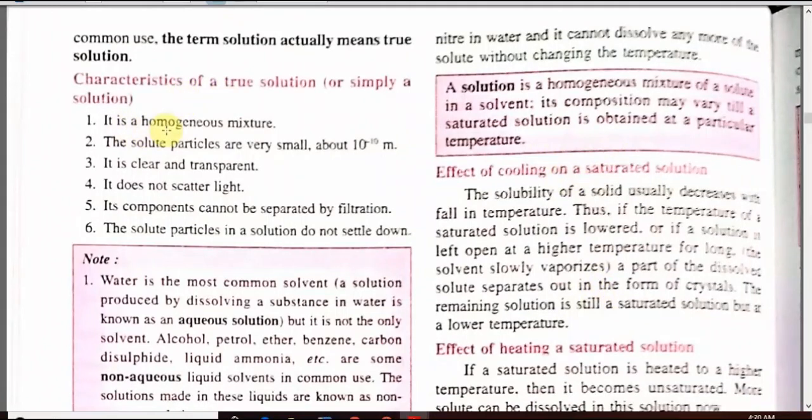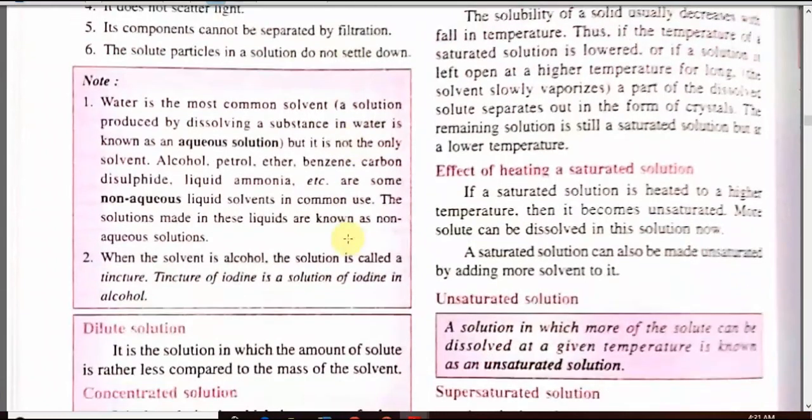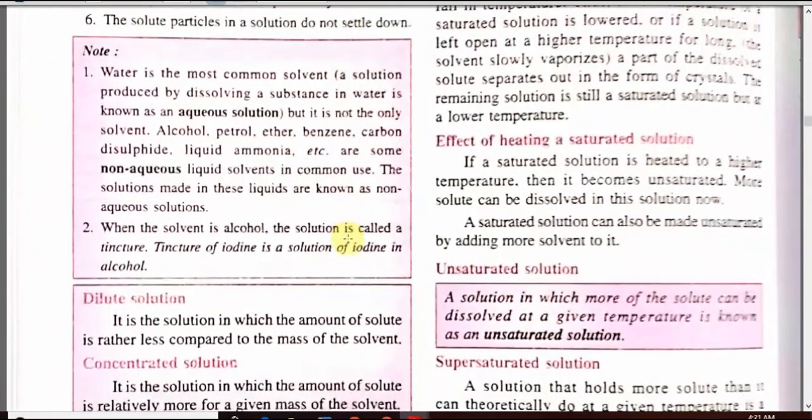So let us see some properties of a true solution. First, it is a homogeneous mixture. The solute particles are very small in size, that is 10 to the power minus 10 meter. True solutions are clear and transparent, and they do not scatter light. The scattering of light is done by colloidal solution. Its components cannot be separated by filtration, hence particles do not settle down when left undisturbed for a longer duration of time. Water is the most common solvent.